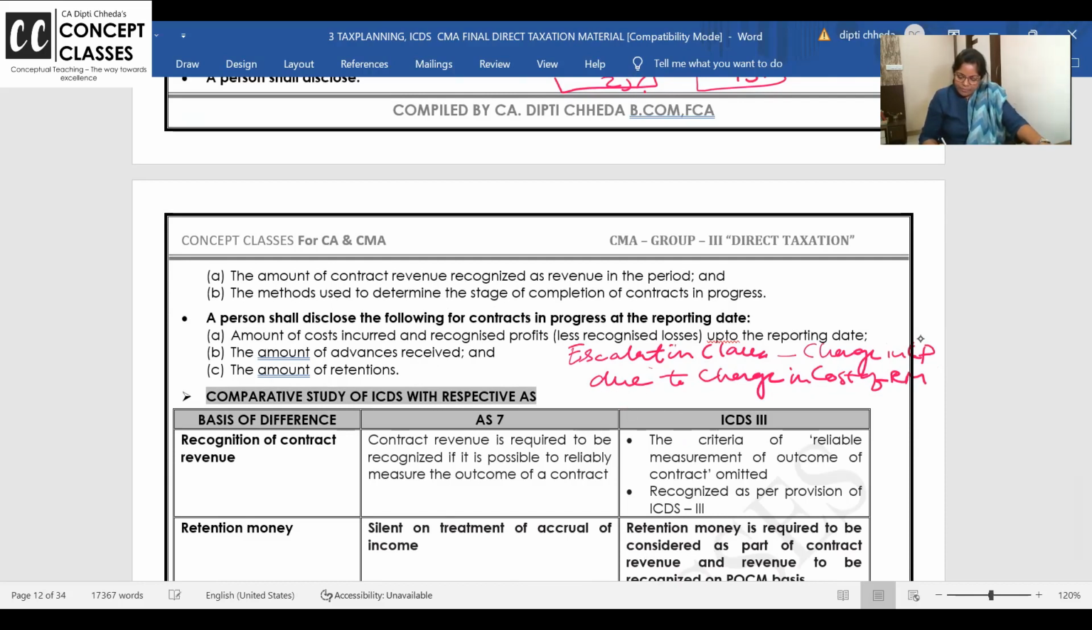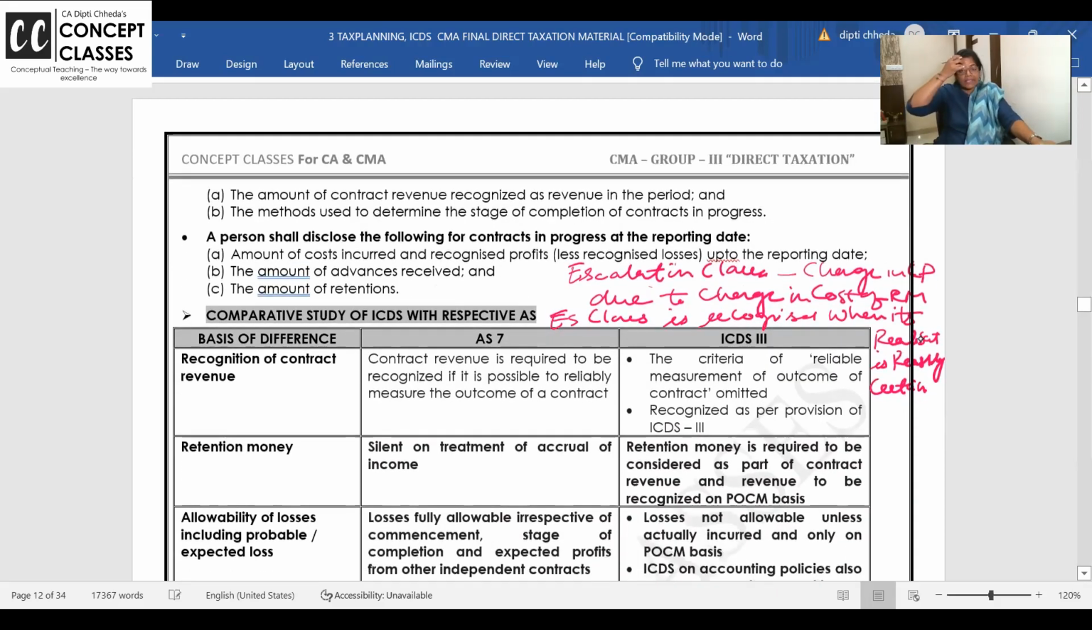Next you write down: escalation clause is recognized when its realization is reasonably certain. Escalation clause is recognized when its realization is reasonably certain.